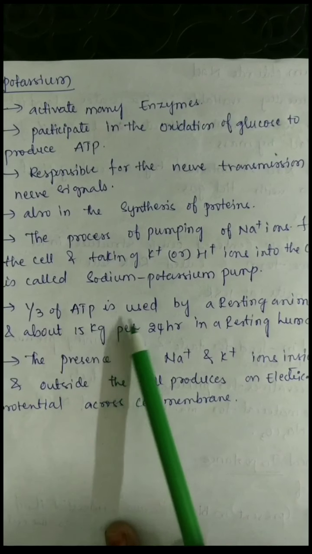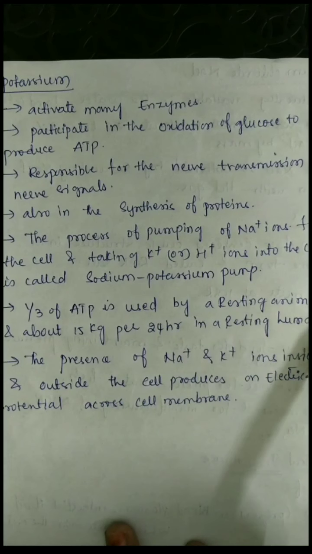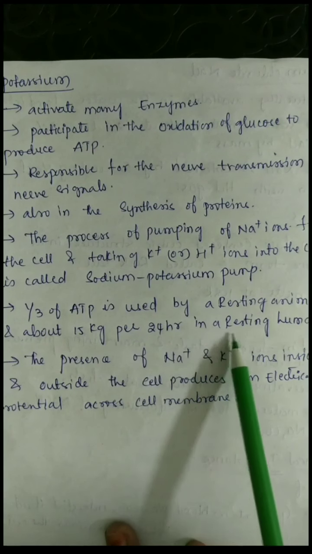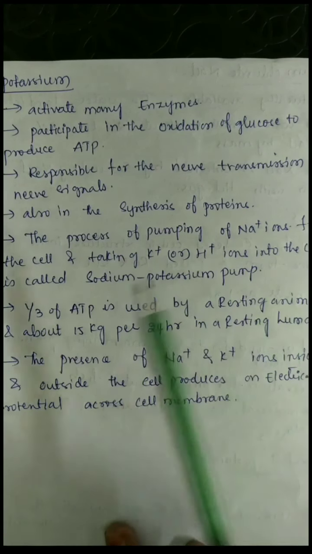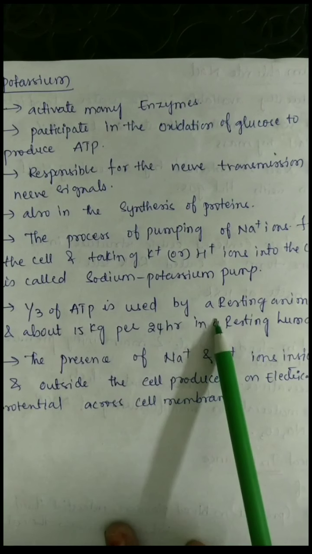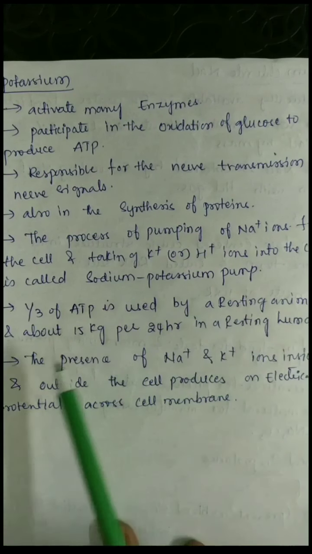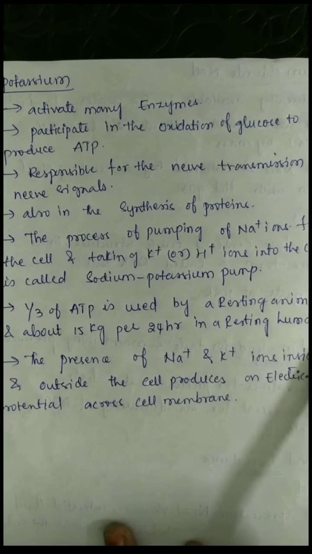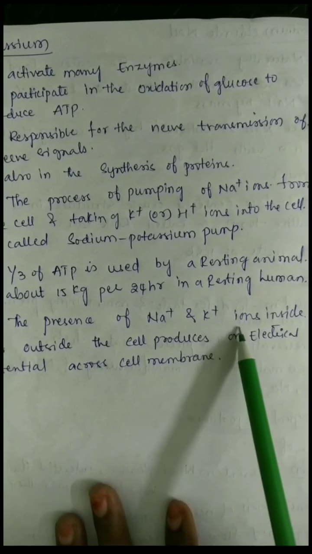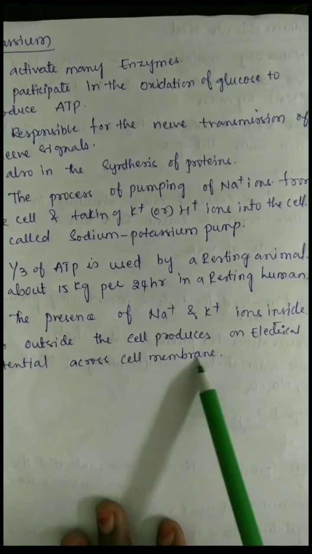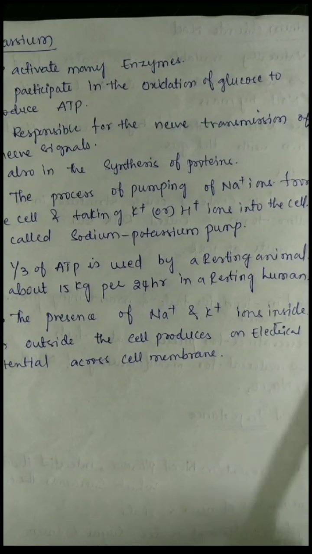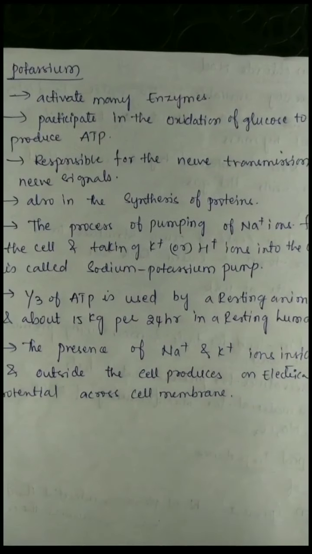One third of ATP is used by a resting animal, and about 15 kg per 24 hours in a resting human. The presence of Na+ and K+ ions inside and outside the cell produces an electrical potential across the cell membrane. So these are the most important biological importance of these metals.